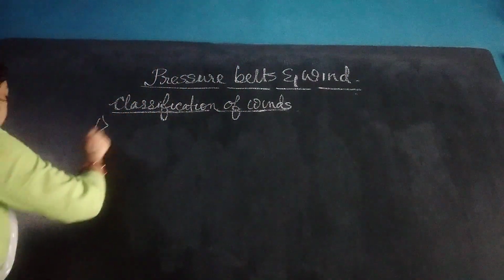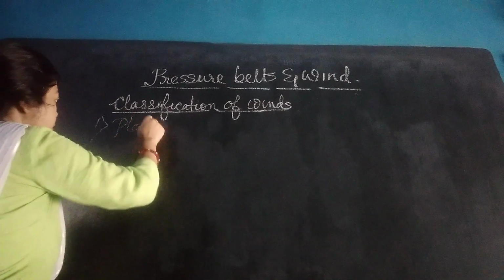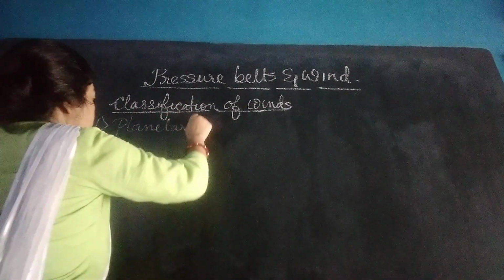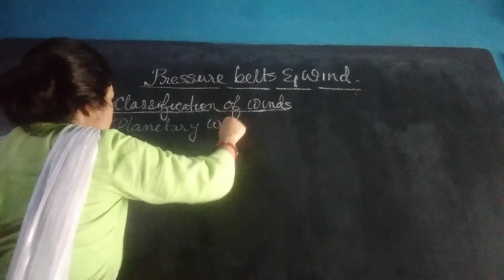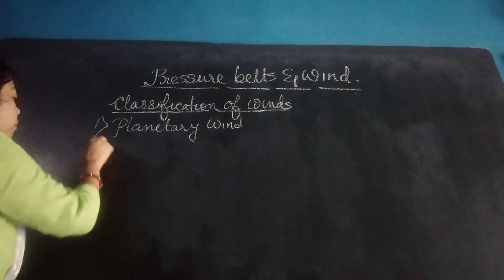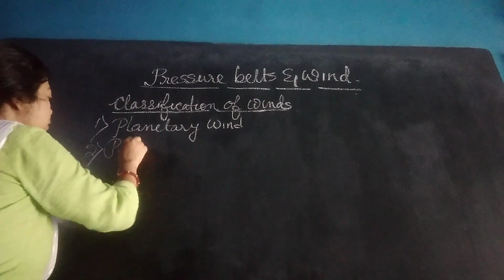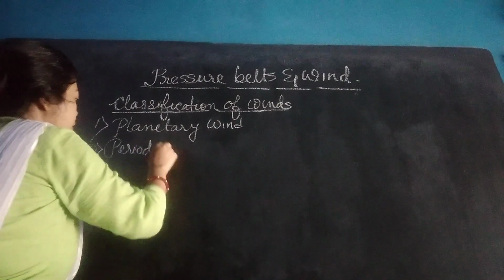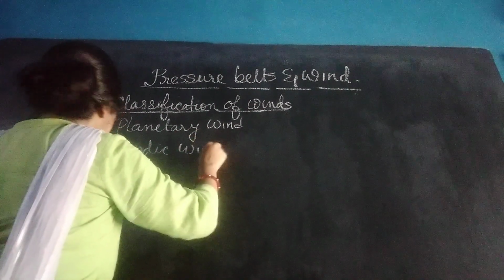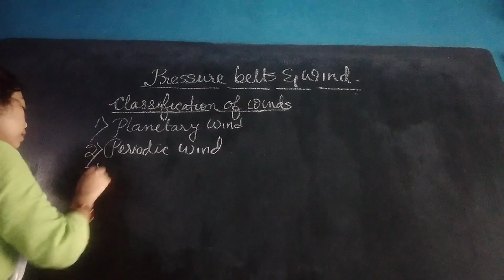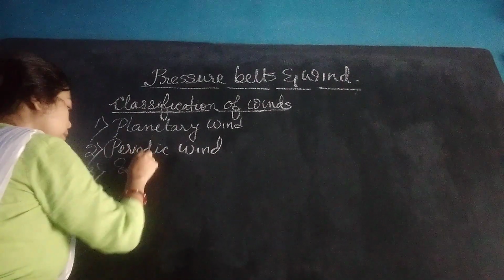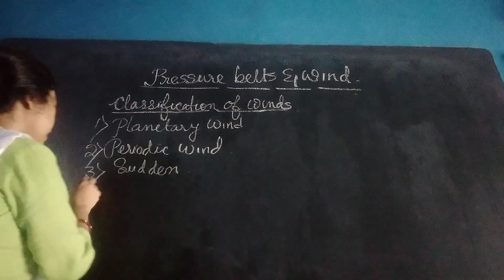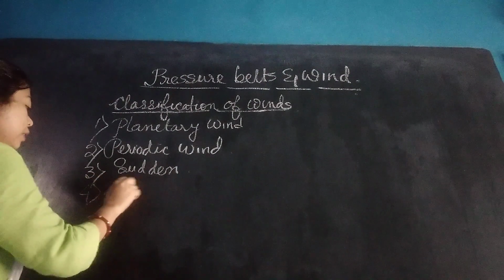Number one, planetary wind. Number two, periodic wind. Number three, sudden wind. And number four, local wind.